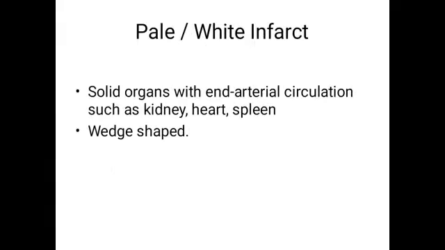Pale white infarct. This occurs in solid organs with end arterial circulation, such as kidney, heart, and spleen, and gives us a wedge-shaped area. At the end of the occlusion, at the site of the necrosis, there is a wedge-shaped area.